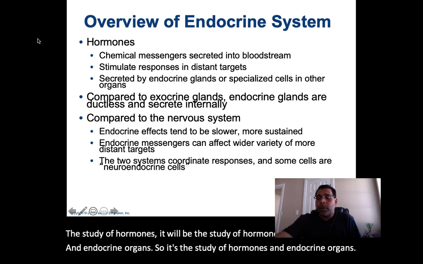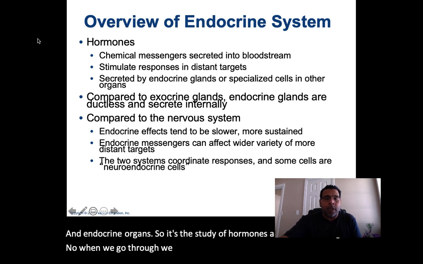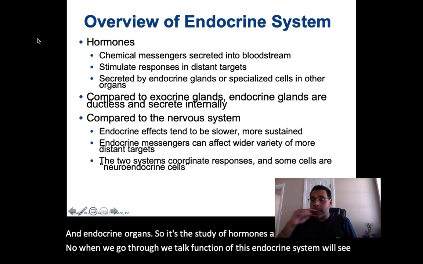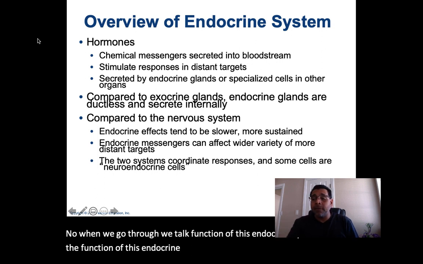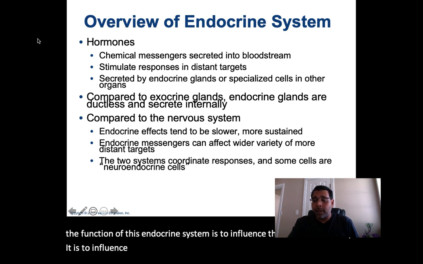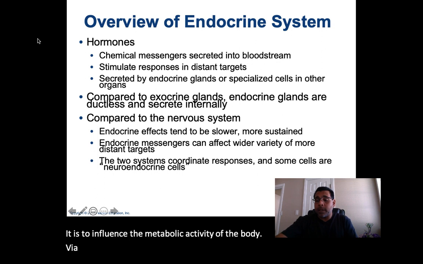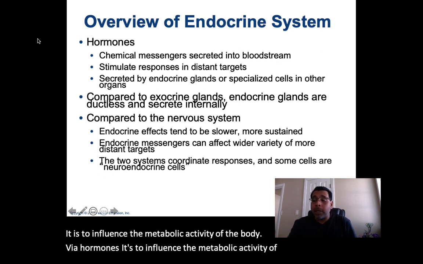Now, when we talk function of this endocrine system, we'll see the function of this endocrine system is to influence the metabolic activity of the body by means of hormones, via hormones.